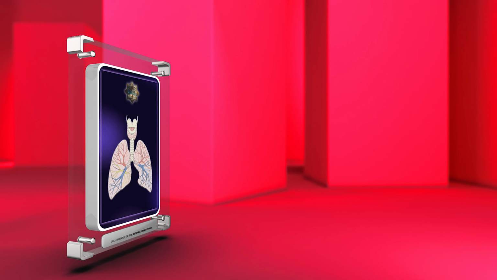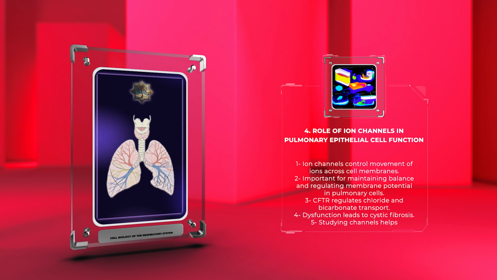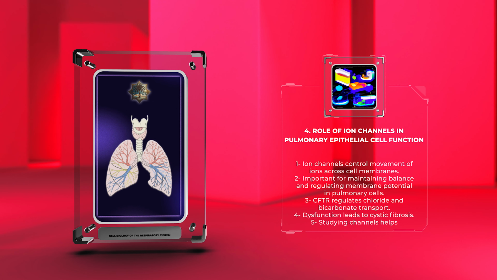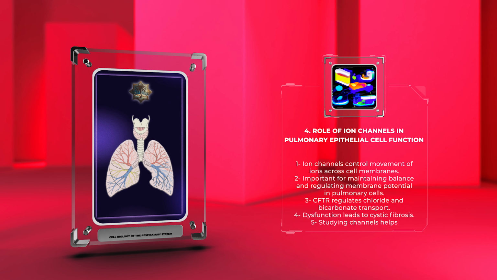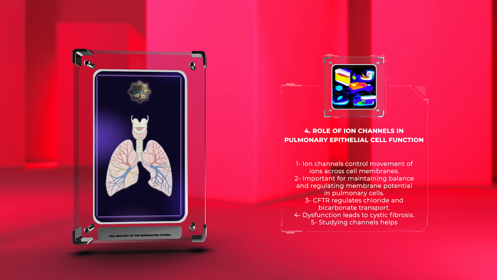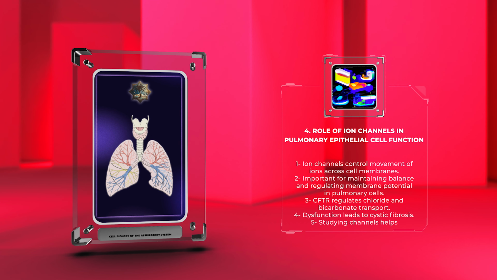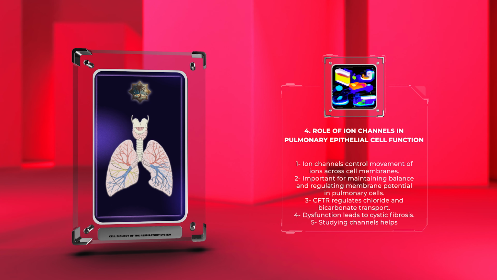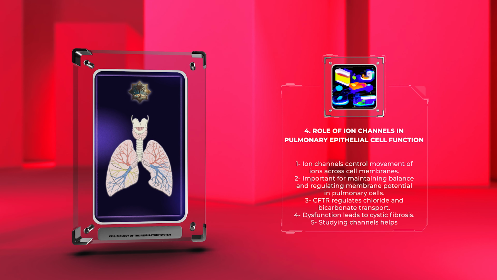Ion channels are proteins that control the movement of ions across cell membranes. In pulmonary cells, ion channels are important for maintaining balance and regulating membrane potential. The cystic fibrosis transmembrane conductance regulator, CFTR, is a well-known ion channel responsible for regulating chloride and bicarbonate transport. Dysfunction of CFTR leads to cystic fibrosis. Other ion channels, like ENaC and aquaporins, are crucial for maintaining lung homeostasis. Studying these channels helps understand respiratory disorders and develop treatments.